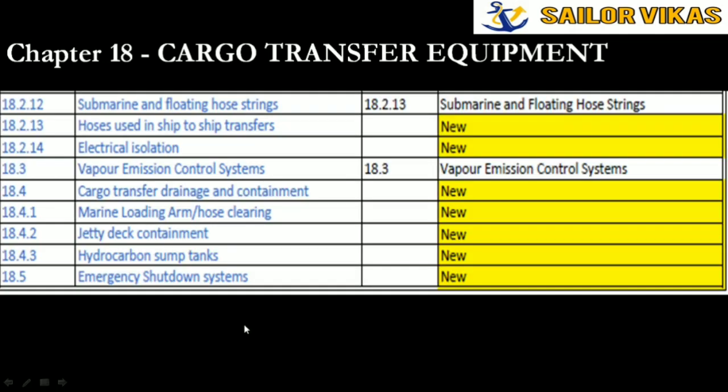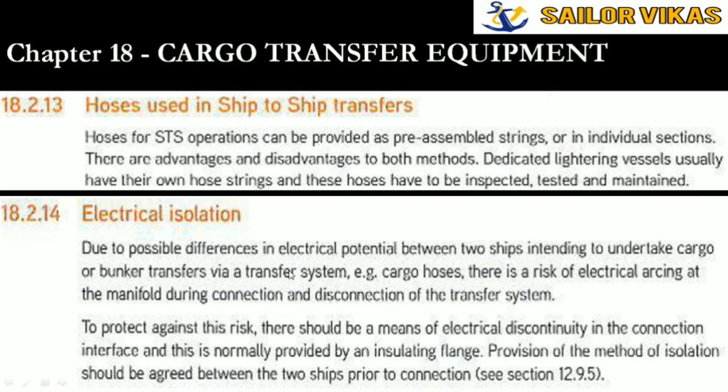Now next is chapter 18, that is cargo transfer equipment. Here you can see a lot of things which have been newly added, for example hoses used in STS operation, electrical isolation, cargo transfer, jetty deck containment, emergency shutdown system, etc. So you can see here, for hoses used in ship to ship transfer, they have given some guidance.